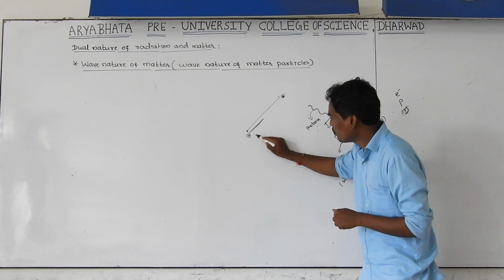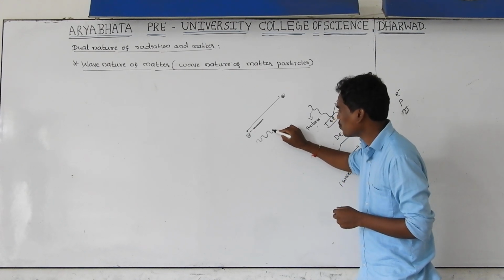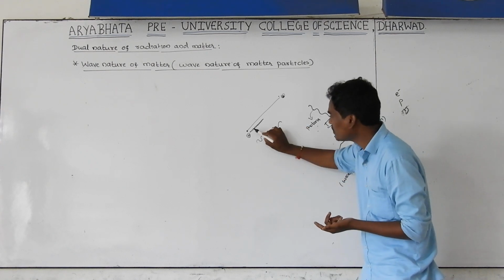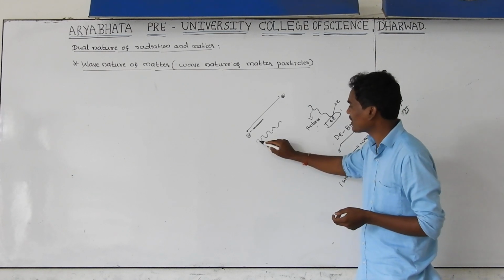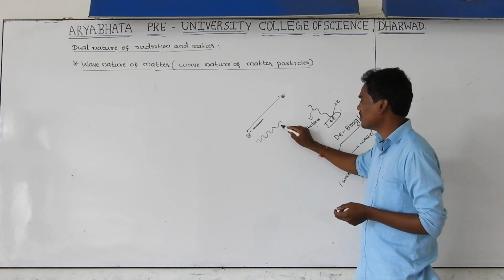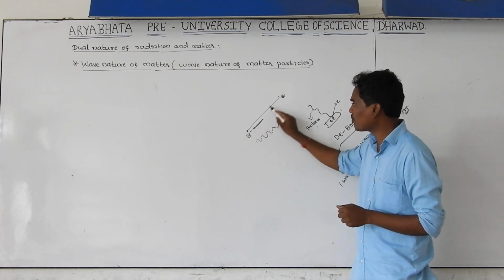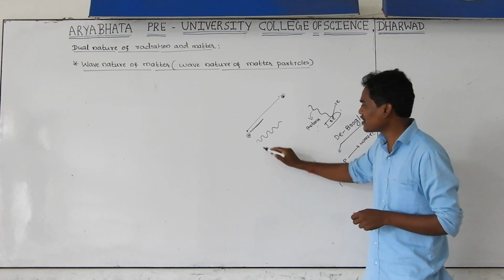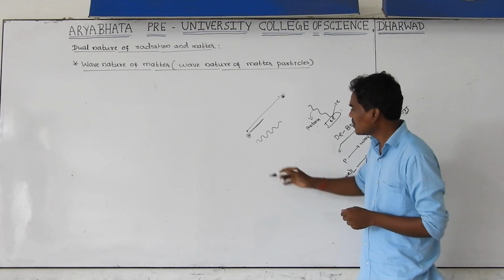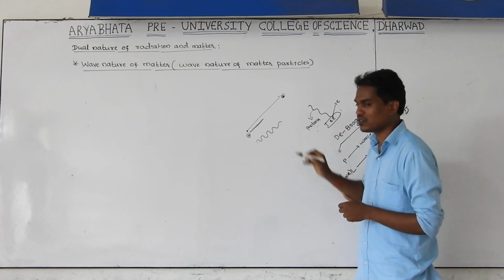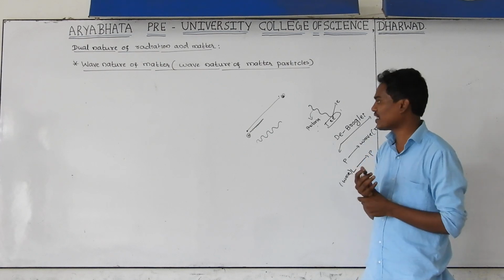What are these variations? Those variations are nothing but the smallest wavelengths. If you zoom in on these variations and observe very clearly, you get the pattern of the path like this. That's why, whenever this particle is moving from one point to another point, it is associated with some kind of waves. It is also moving in the form of waves. Those waves are called matter waves. What are the matter waves?